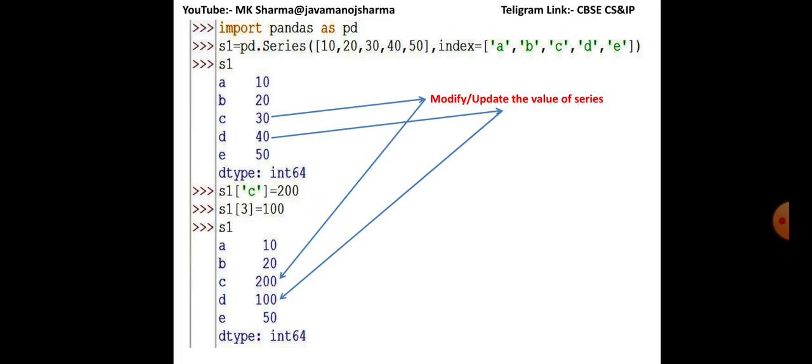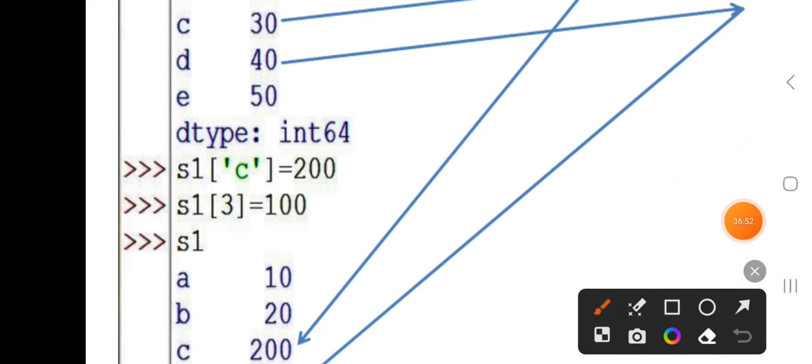Hence with this attribute we are able to update values of a series. Kindly note this, it is an important concept.